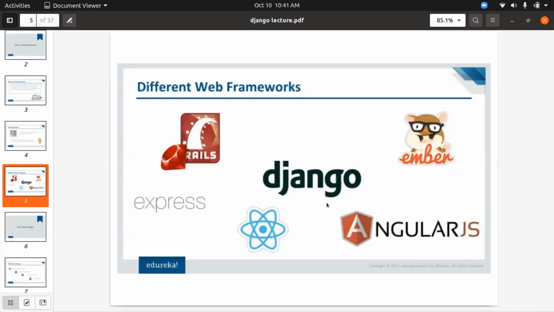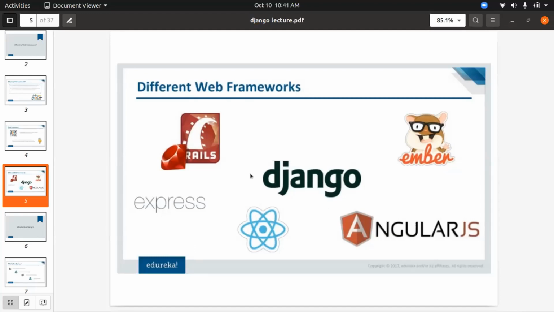What Django does is it causes a tight integration between the components. These words must be difficult to understand, but I request you all to please be with me, and it will make it much more clear once we go ahead. So what Django does is it makes a tight integration between the components. Now what components are, I'll explain in much more depth.